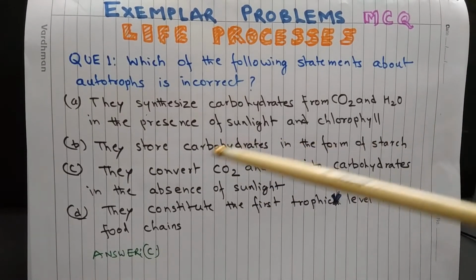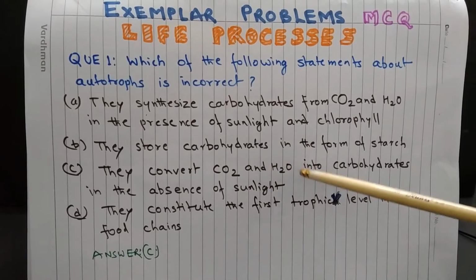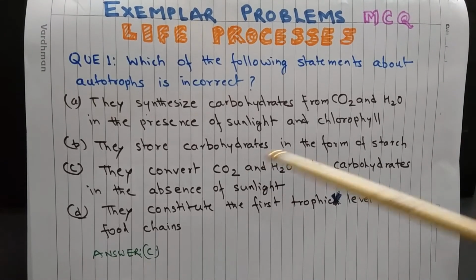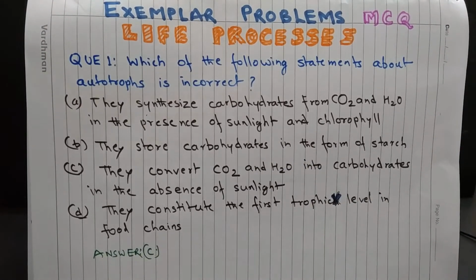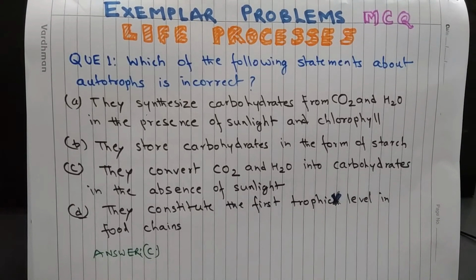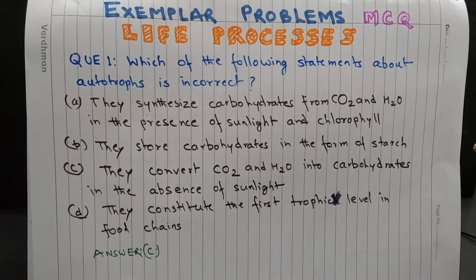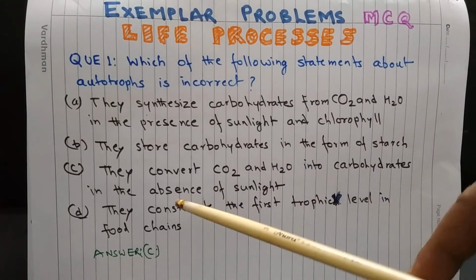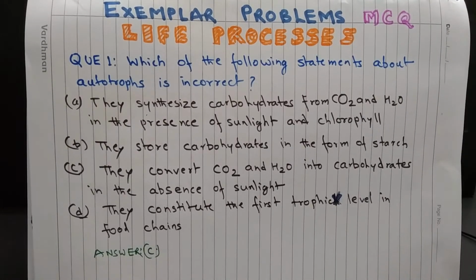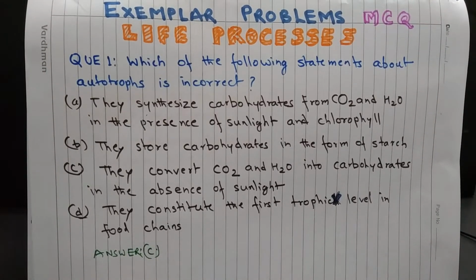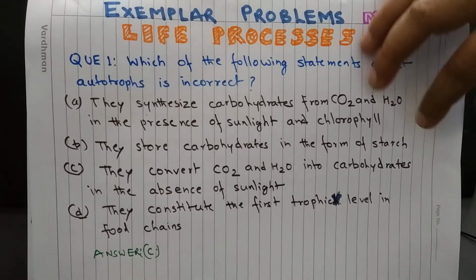Option C. They convert carbon dioxide and water into carbohydrates in the absence of sunlight. And D. They constitute the first trophic level in food chain. Answer is option C. They convert carbon dioxide and water into carbohydrates in the absence of sunlight, because we know that photosynthesis takes place in the presence of sunlight.